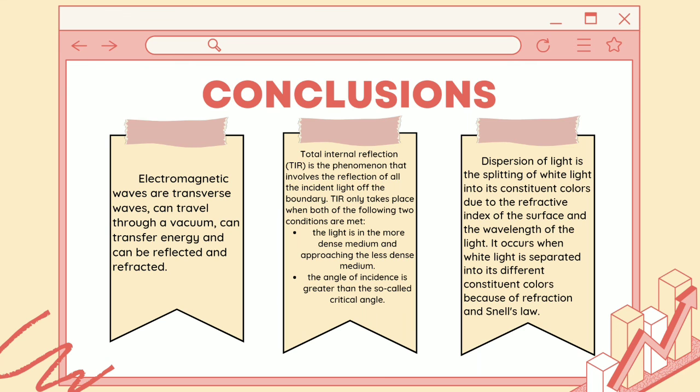Dispersion of light is the splitting of white light into its constituent colors due to the refractive index of the surface and the wavelength of the light. It occurs when white light is separated into its different constituent colors because of refraction and Snell's law.